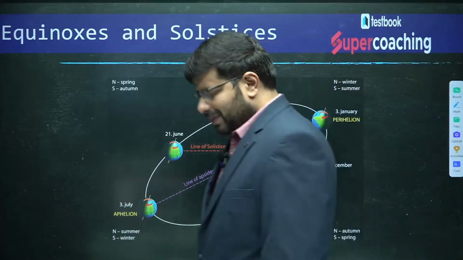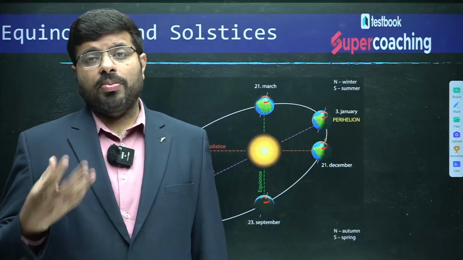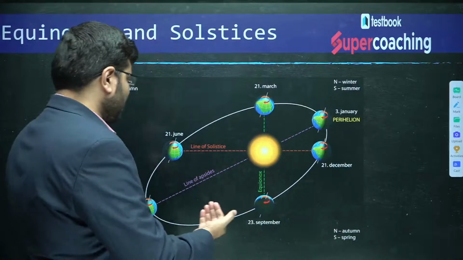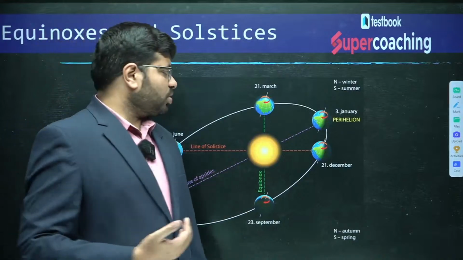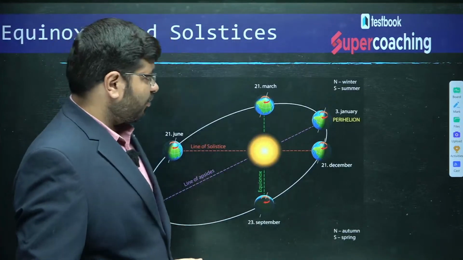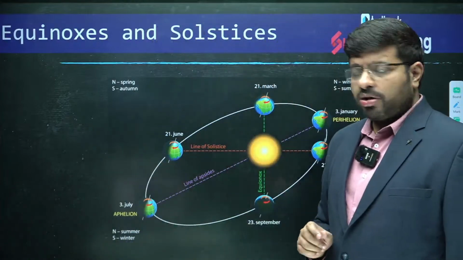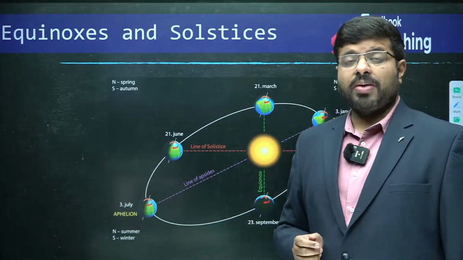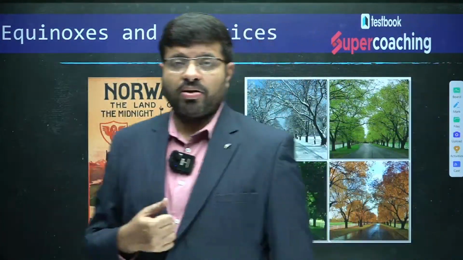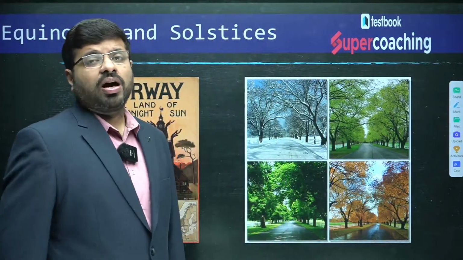For example, the average distance between the sun and the earth is around 149 million kilometers. On the farthest day it will become say 151, and on the shortest day say 147. That is the distance variation you can find. Because of this elliptical nature of the orbit of the revolution of the earth, sometimes the sun is nearer, sometimes far away, because of which you will find variations of climate on the earth. That is why you will find the vegetation having different kinds of things. The seasons are formed out of it.